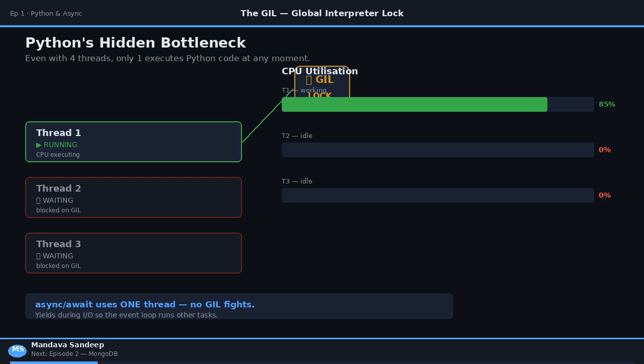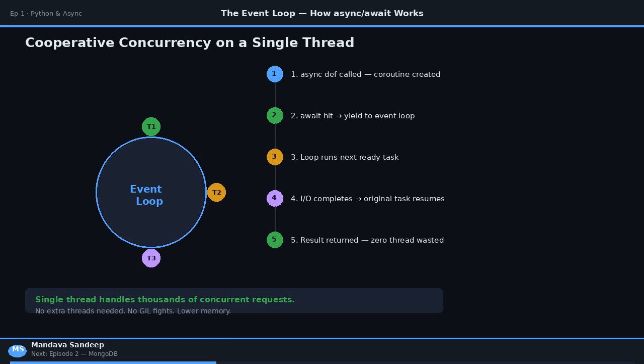But here's the thing, most backend code isn't doing math. It's waiting. Waiting for a database. Waiting for an API. Waiting for a file to load. This is where async and await changes the game. Instead of blocking and waiting, an async function says, "Hey, I'm waiting for the database. Let me hand control back to the event loop so something else can run."